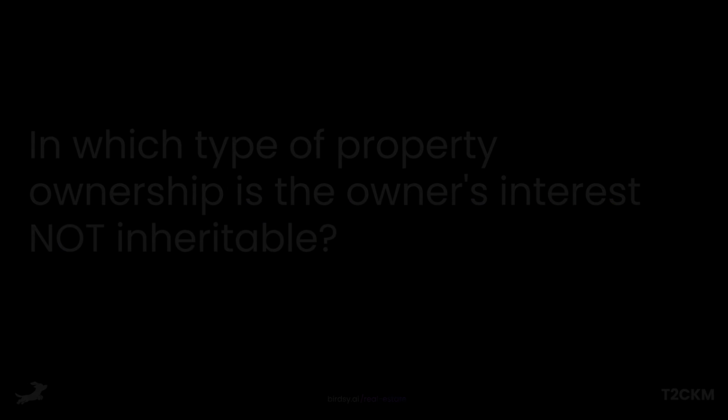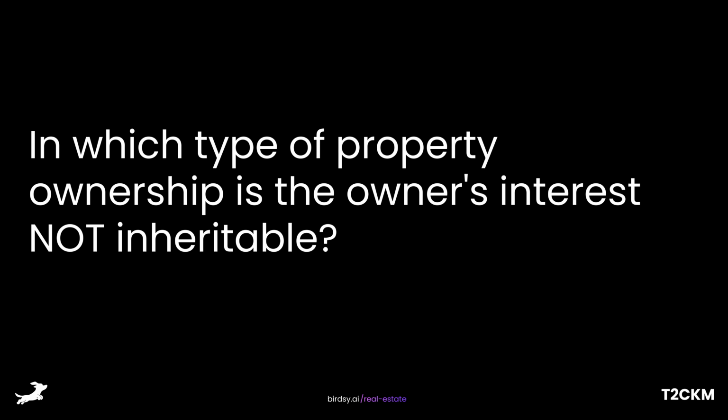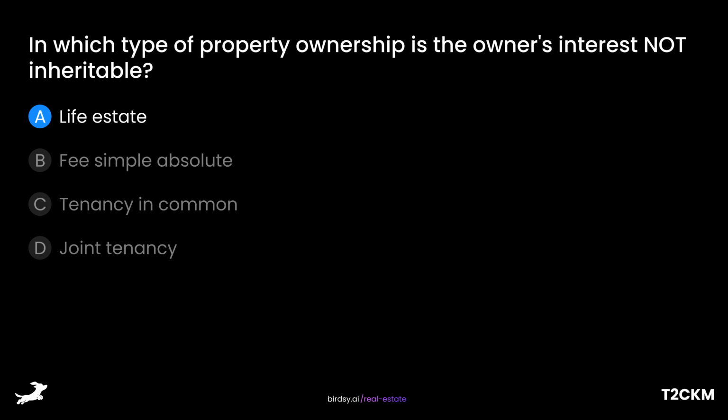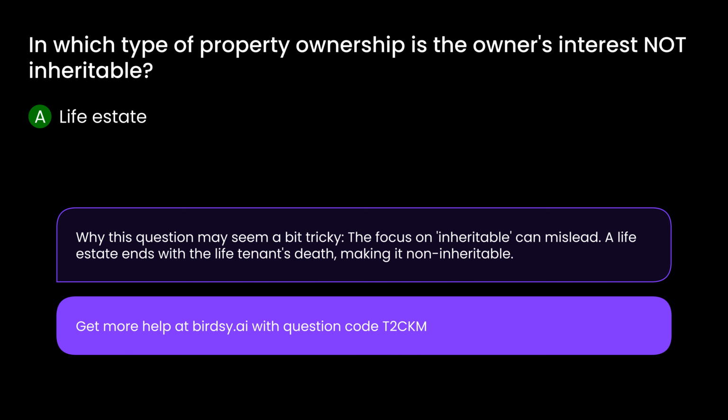In which type of property ownership is the owner's interest not inheritable? Is it A, life estate, B, fee simple absolute, C, tenancy in common, or D, joint tenancy? The answer is A, life estate. Why this question may seem a bit tricky. The focus on inheritable can mislead. A life estate ends with the life tenant's death, making it non-inheritable.